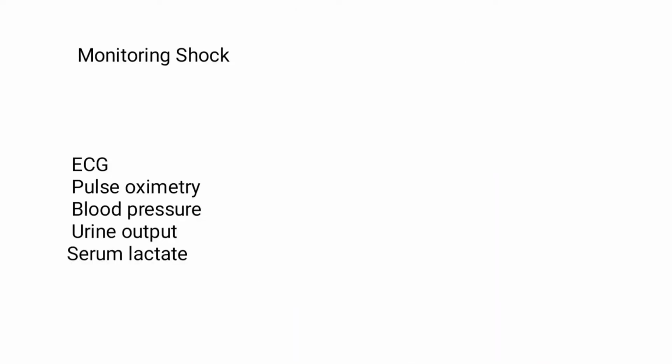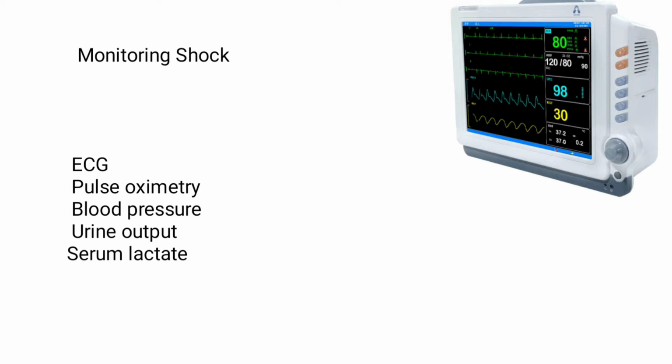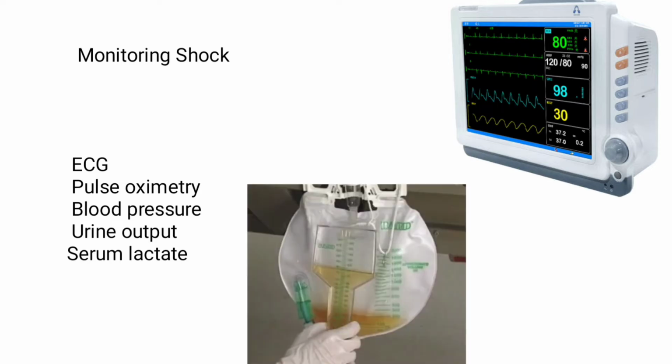Now, how will we monitor the shock? For that, the minimum requirement is we should have an ECG, a pulse oximetry, and blood pressure monitoring. So that means we should have a multipara monitor and the patient should be admitted to the ICU. Urine output should be monitored, which means the patient should be catheterized, and serum lactate should be measured. So what is the advantage of monitoring? We will be able to understand whether the patient is going from mild to moderate, moderate to severe, or the patient is improving from severe to moderate or moderate to mild. That we can understand by monitoring the shock.